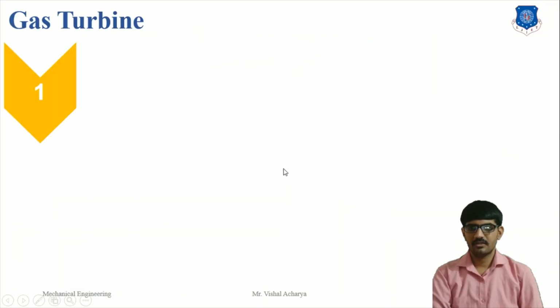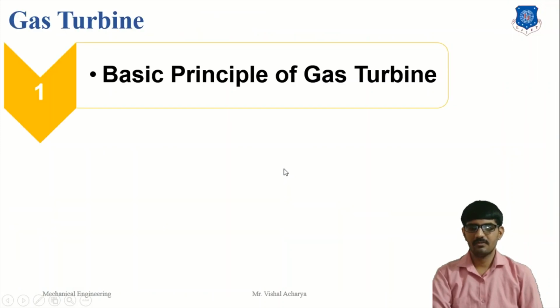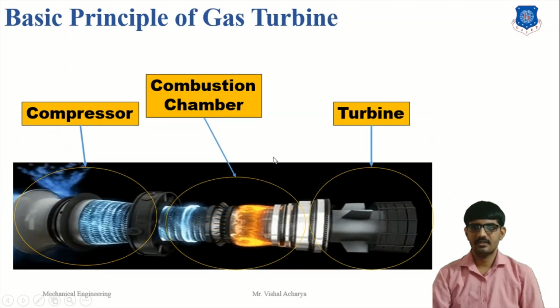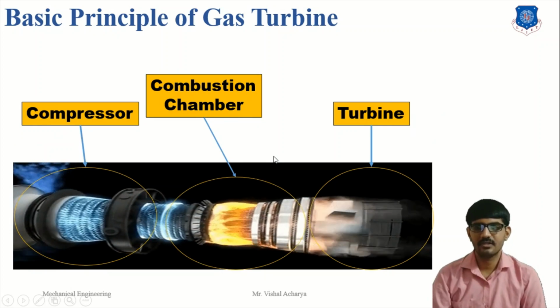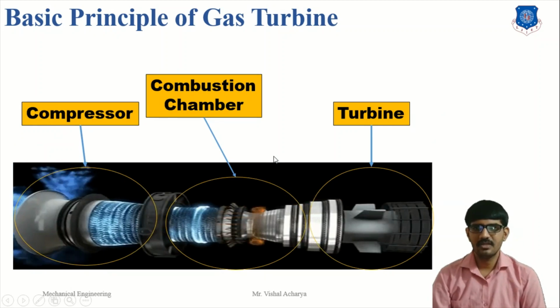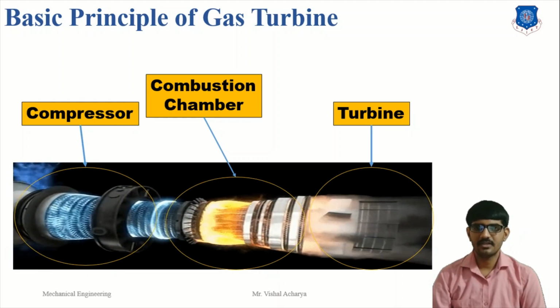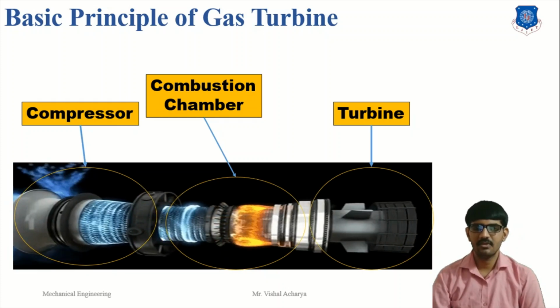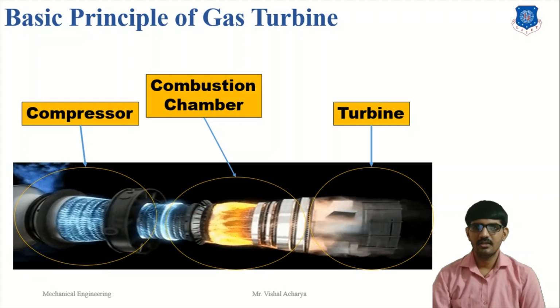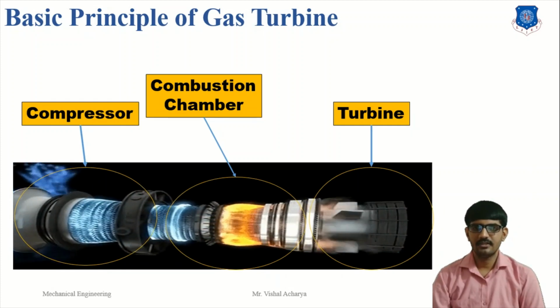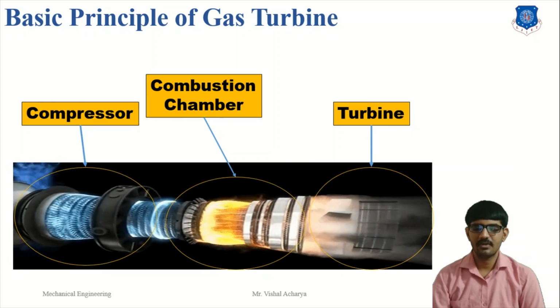Today we will discuss the basic principle of gas turbine and classification of gas turbine. First, the basic principle of gas turbine. Before we discuss the basic principle, there are three main components. First is the compressor, second is the combustion chamber, and third is the turbine. In a compressor, air is compressed to increase the temperature and pressure of the air.